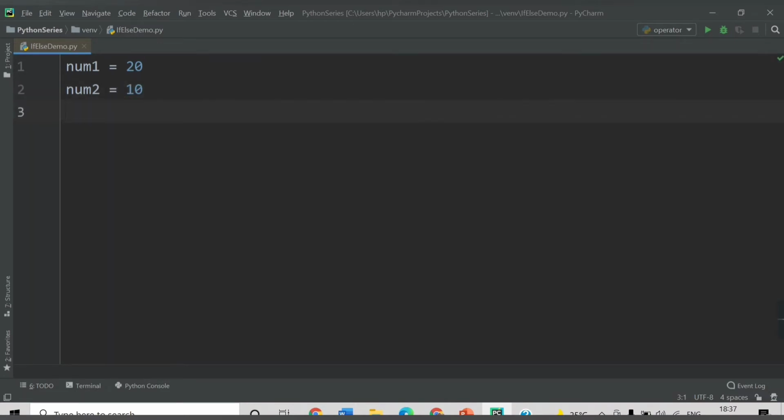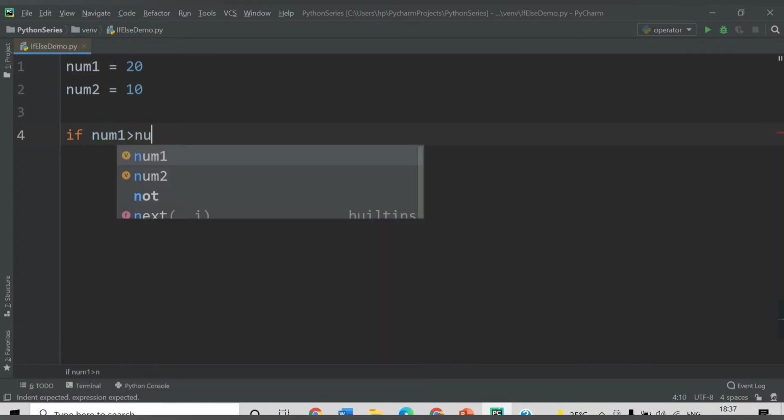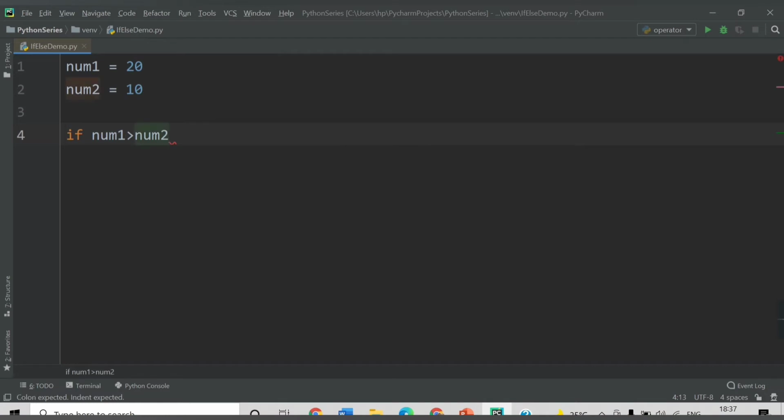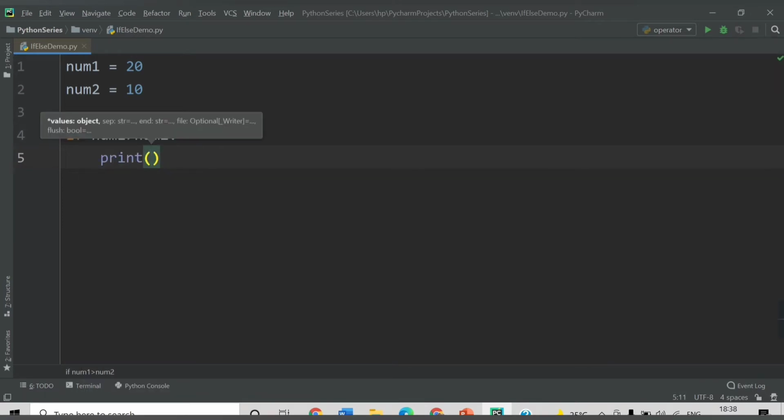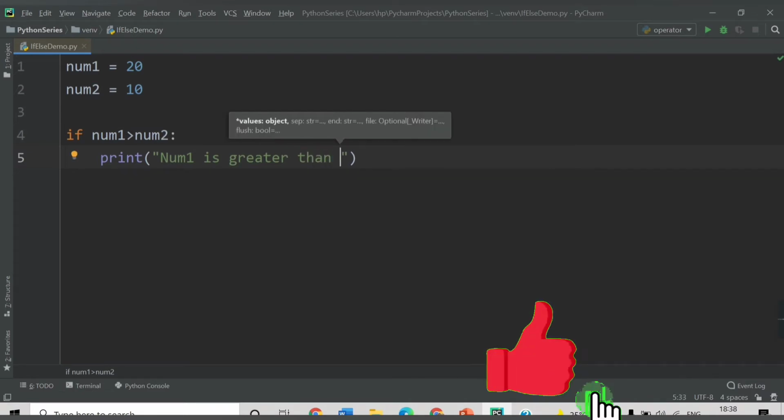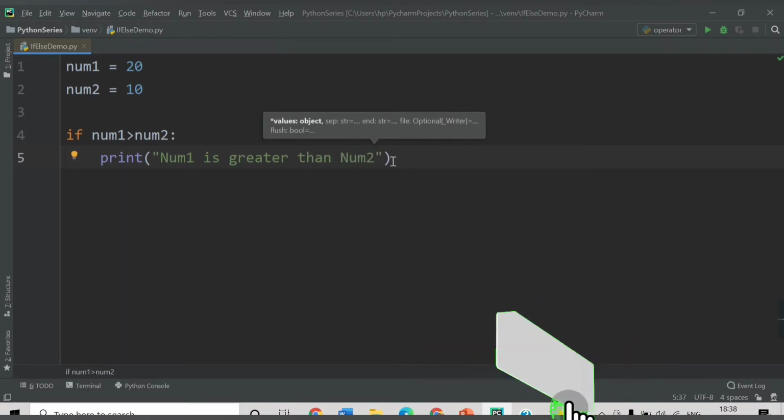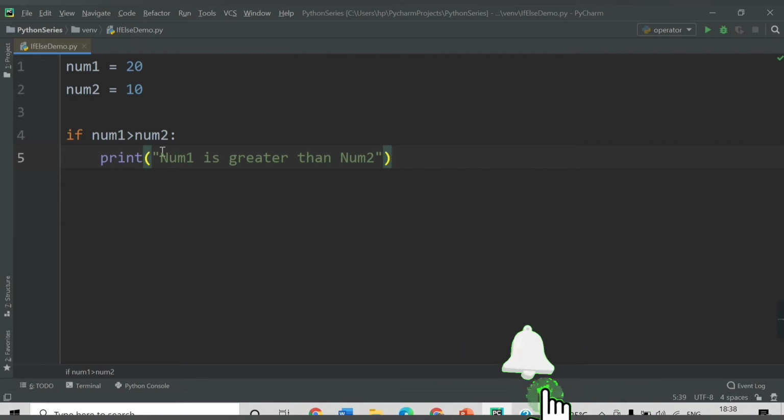Now I will provide the if keyword, and then I need to provide the condition. Let's say I want to check if num1 is greater than num2. If this condition is true, I want to print "num1 is greater than num2". These are my statements for the if block.